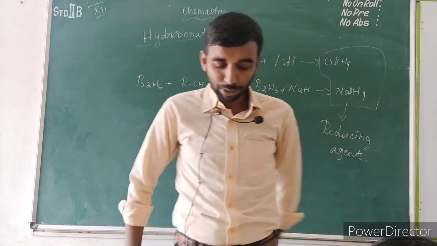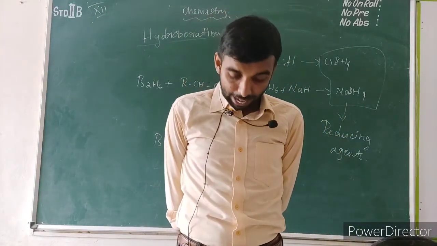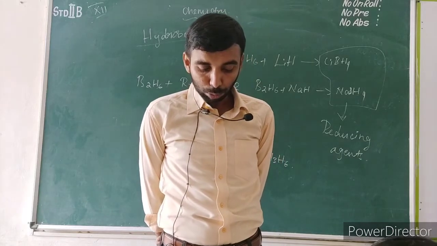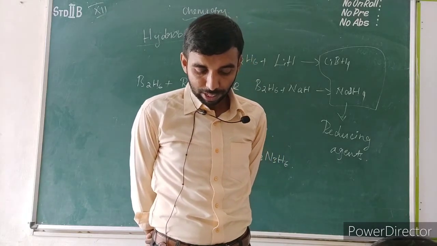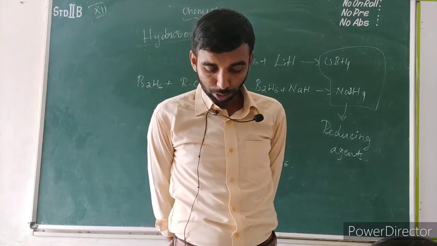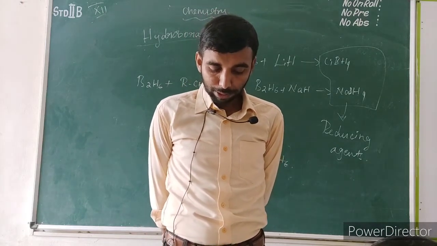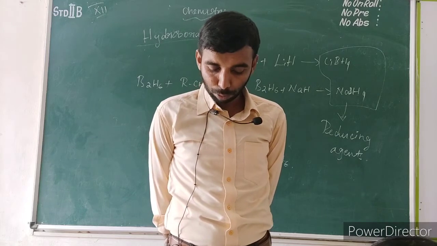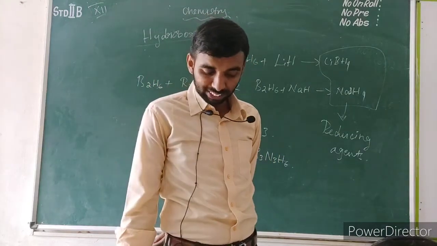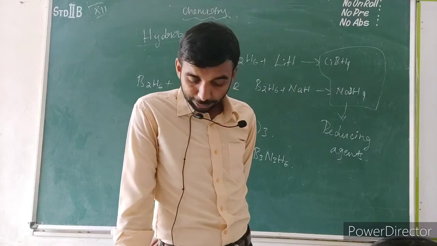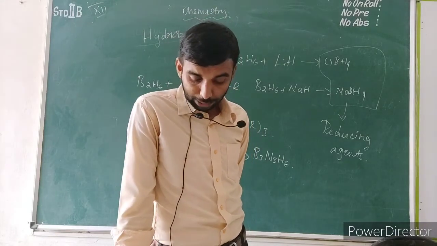However, diborane has only 12 valence electrons, which are not sufficient to form normal covalent bonds. The 4 terminal B-H bonds are normal covalent bonds, 2 center 2 electron bonds. The remaining 4 electrons have to be used for the bridged bonds. That is, the 3 center B-H-B bonds utilize 2 electrons each. Hence, these bonds are 3 center 2 electron bonds.